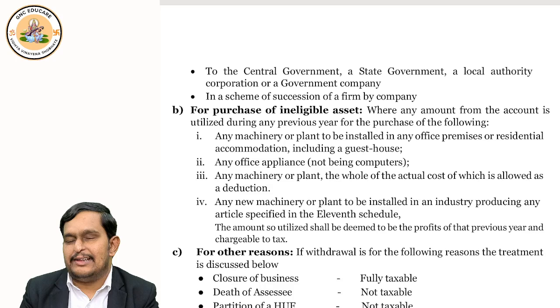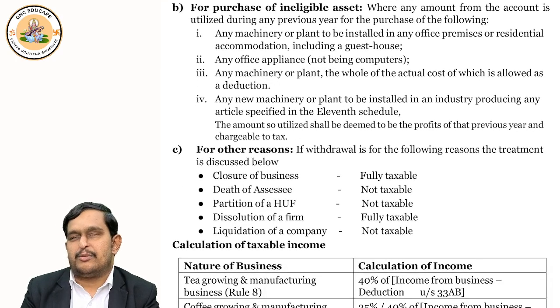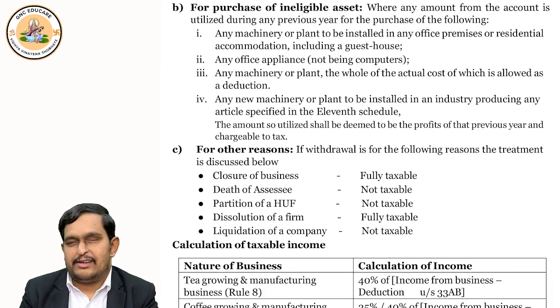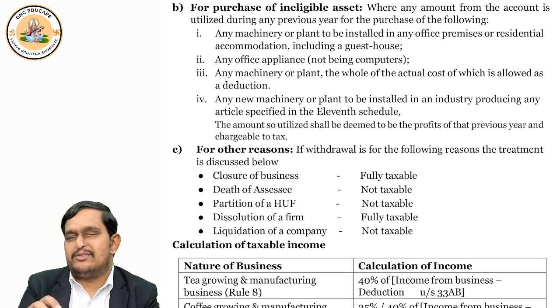Now let's go to the ineligible asset concept. Suppose it is an ineligible asset, then whatever you withdraw becomes taxable.